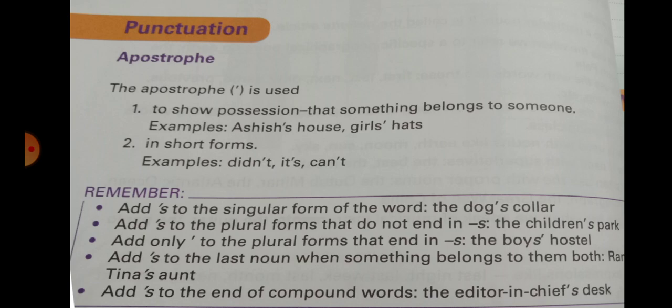We are going to remember those 5 rules. What are those 5 rules? Add apostrophe s to the singular form of the word. Add apostrophe s to the plural forms that do not end in s. Add only an apostrophe to the plural forms that end in s. Add apostrophe s to the last noun when something belongs to them both. Add apostrophe s to the compound of words, that is, the editor-in-chief's desk, then father-in-law's property, like that. Means if compound or hyphenated words are there, we can use apostrophe s at the end.